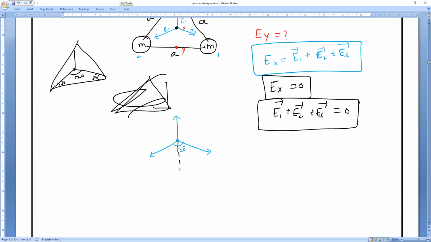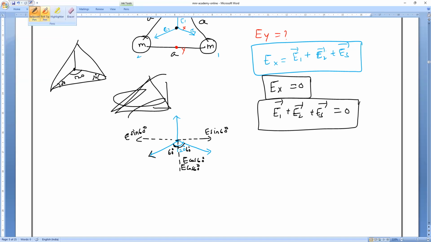Then what is this angle? This angle will become 60, and this angle will become also what? 60. Correct or not? So 60, and this is the resultant now. So resultant means x-axis. X-axis, what will happen, everybody? This will become E cos 60, and this one will become E sin 60. Next, this one also will become E cos 60, and this one will become E sin 60. See that both are equal and opposite.